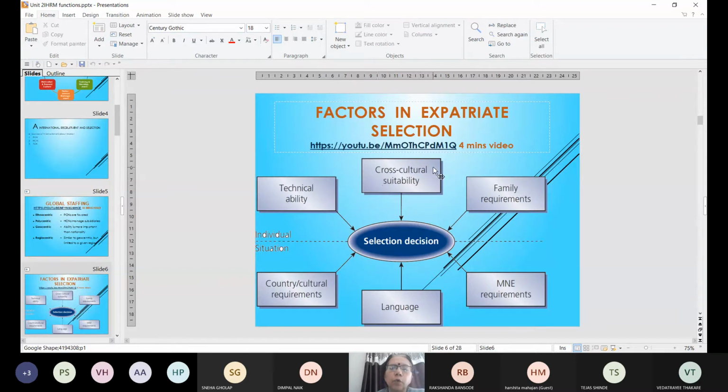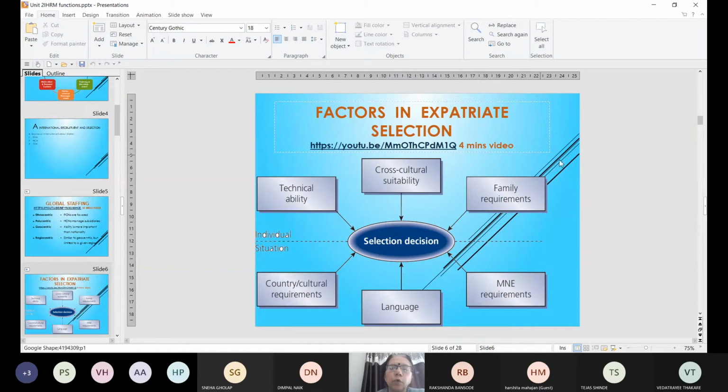That means cross cultural suitability. Then, if the employee has too many family responsibilities, like he has aged parents or small children to look after, then it will be very difficult for you to send that employee for an international assignment. You have to see how these family requirements are managed by the employee.